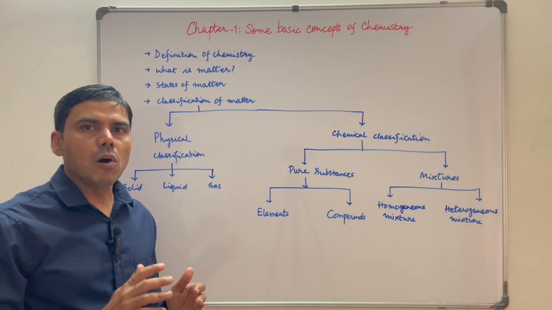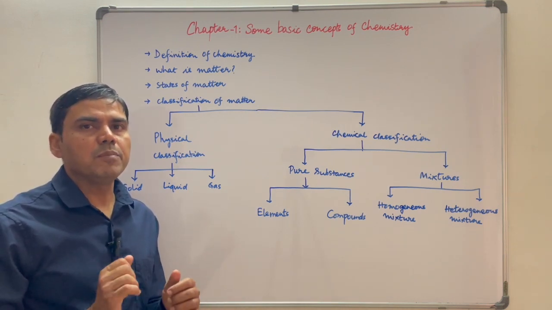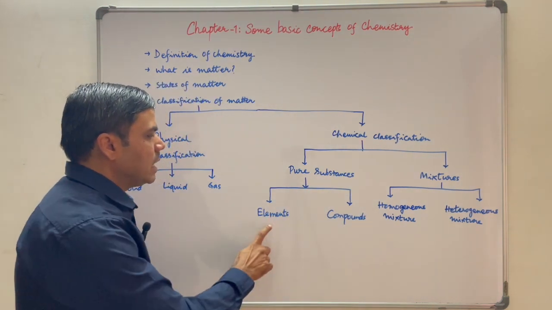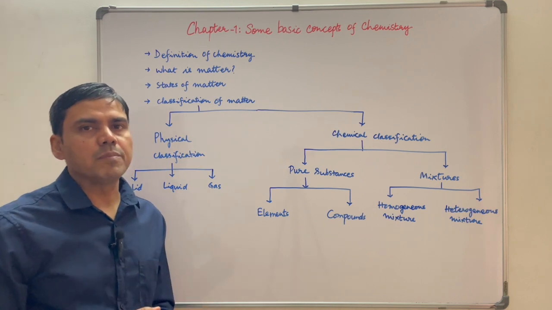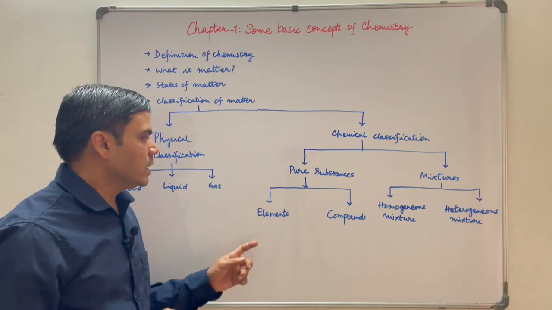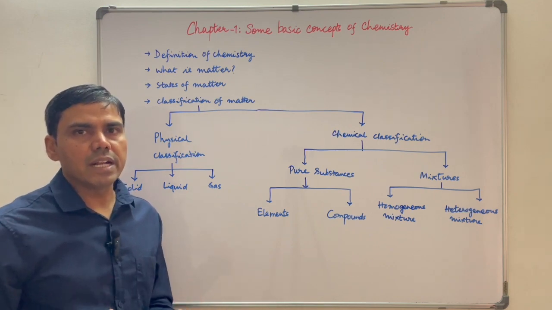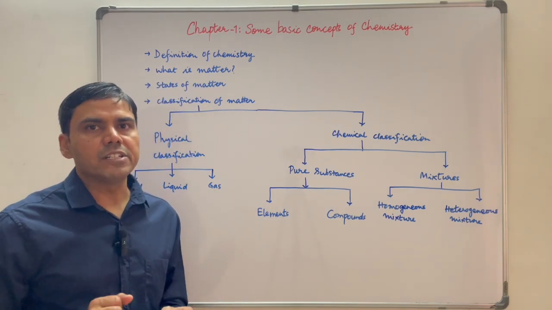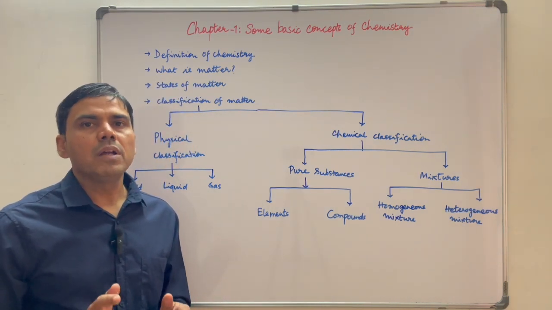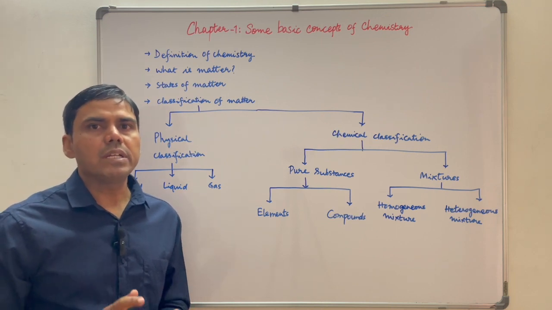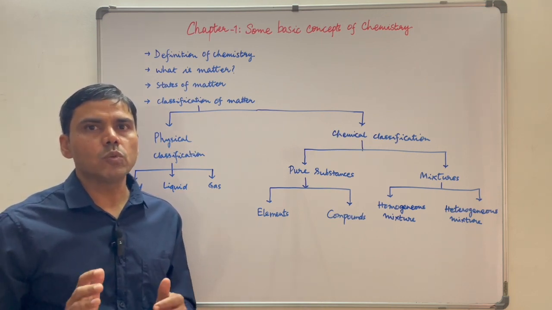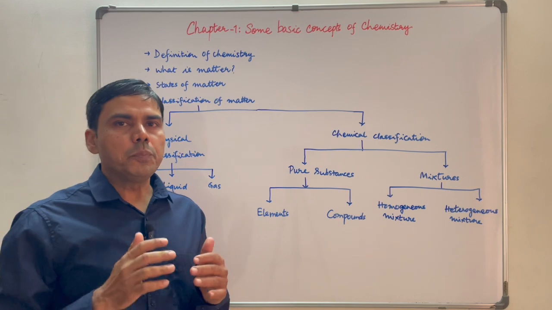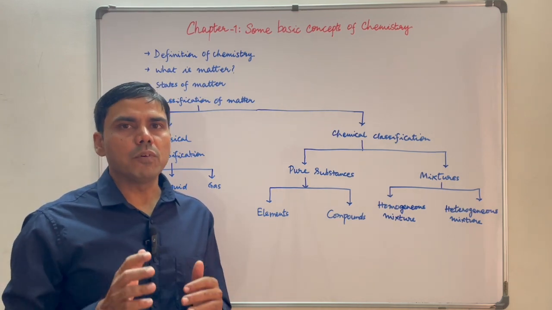In pure substances, all the constituent particles exhibit the same composition. It can be further classified into elements and compounds. In elements, all the particles are of the same type and they show the same nature. For example, carbon, hydrogen, oxygen, nitrogen, etc. When two or more elements combine in a definite ratio, they make a compound. For example, H2O, water molecule, in which hydrogen and oxygen gases combine in 2:1 ratio by volume to form a water molecule. Mixtures. When two or more pure substances combine in any ratio, they form a mixture.